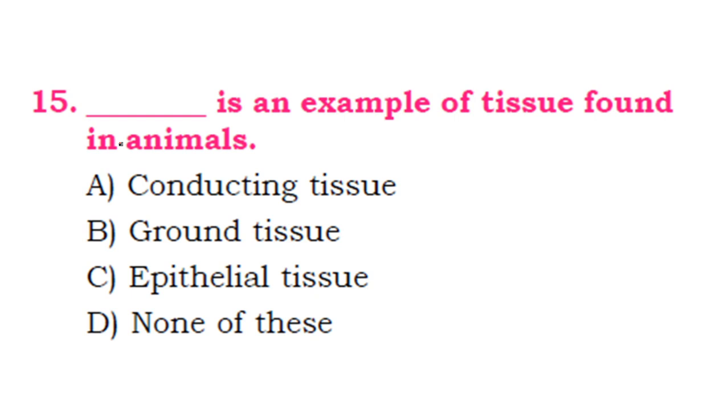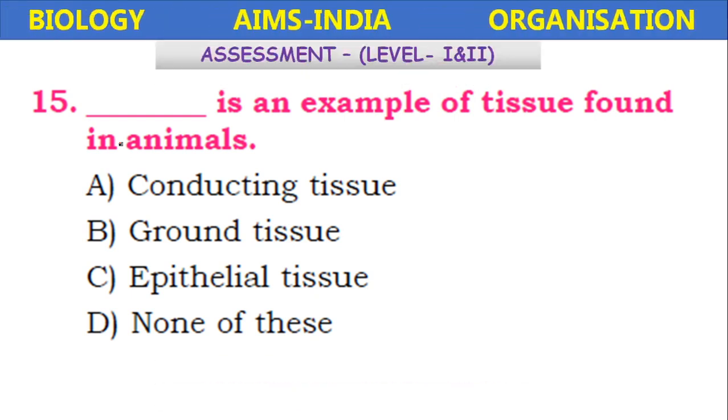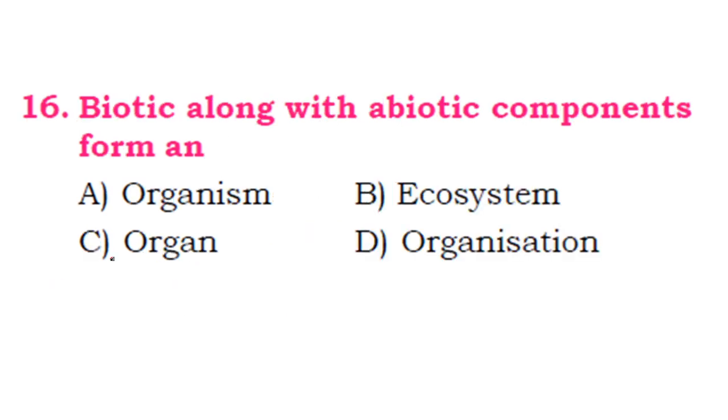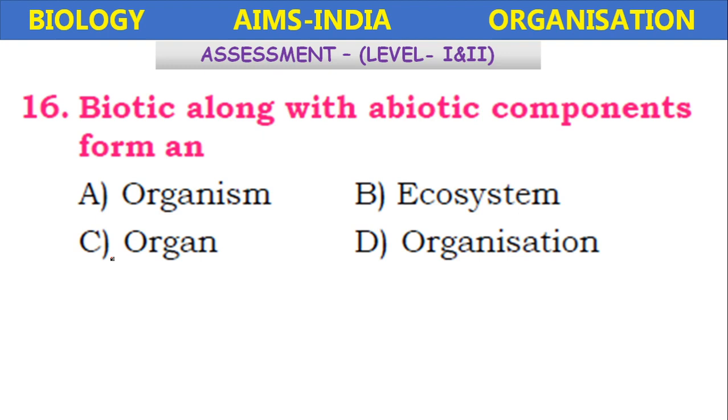Dash is an example of tissues found in animals: conducting tissue, ground tissue, epithelial tissue. It is the epithelial tissue. Fundamental tissue in the animals, epithelial tissues. Biotic along with abiotic components form an organism, ecosystem, organ, organization. It will form an ecosystem.